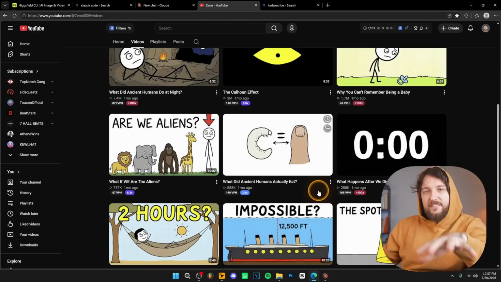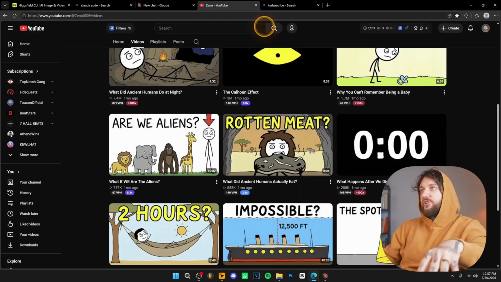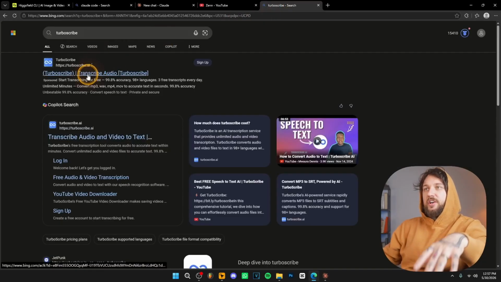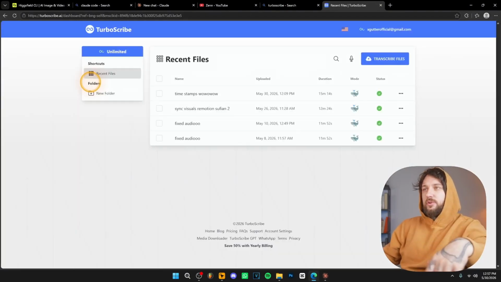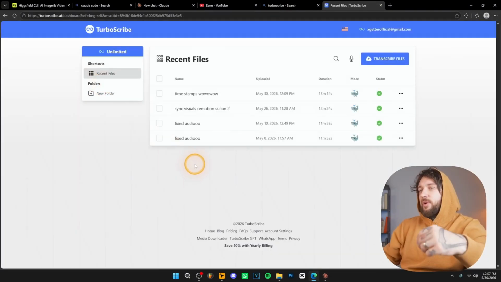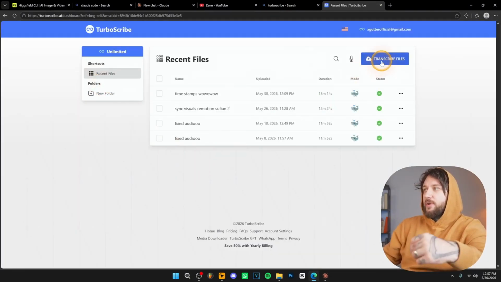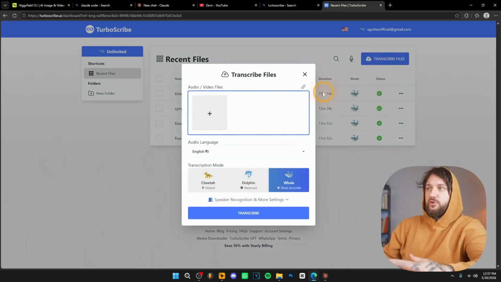Now, once you have the voiceover, what I want you to do is go to your browser and search for TurboScribe over here. Go to TurboScribe, create an account or log in with your Google account. And then what I want you to do is click on this button over here, which says transcribe files, and upload the voiceover over here.